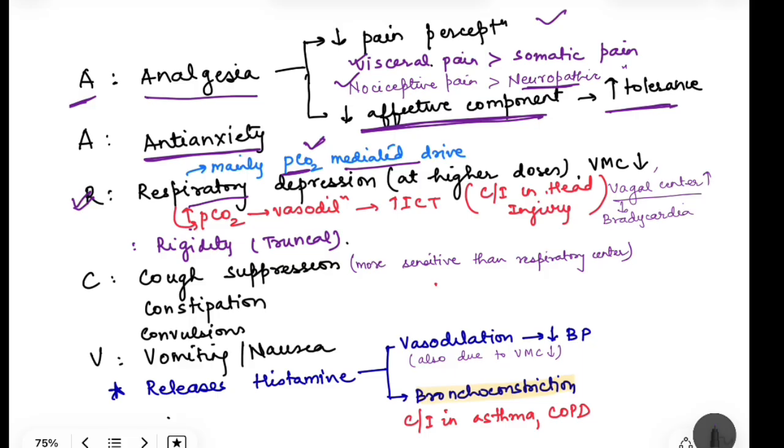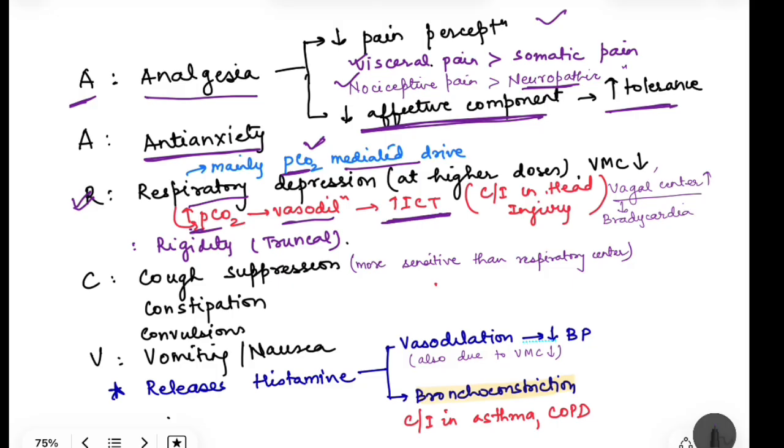Anyway, the carbon dioxide mediated drive is gone, and because of respiratory depression, there is increase in partial pressure of carbon dioxide. Carbon dioxide will not be thrown out of the body. This will lead to vasodilation, and mainly it affects the intracranial tension. Because of increased vasodilation in the cerebral vessels, there is increase in hydrostatic pressure, and this leads to increase in intracranial tension.